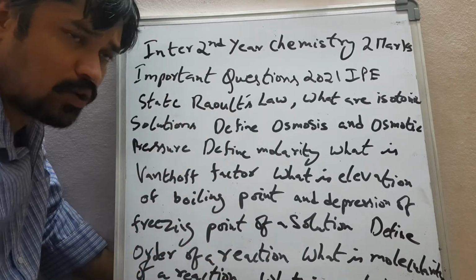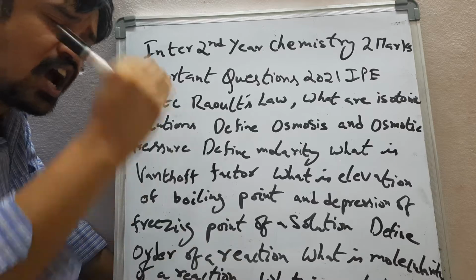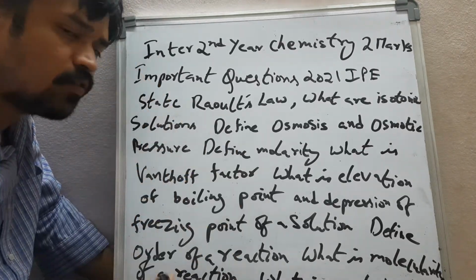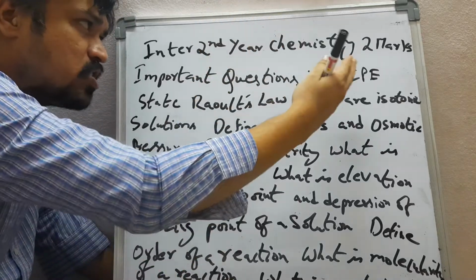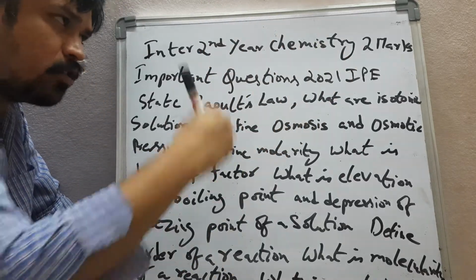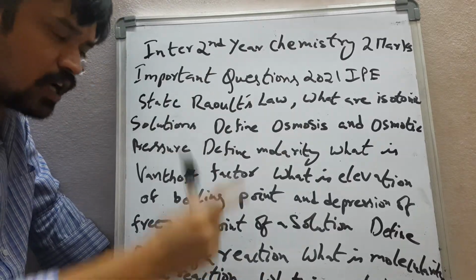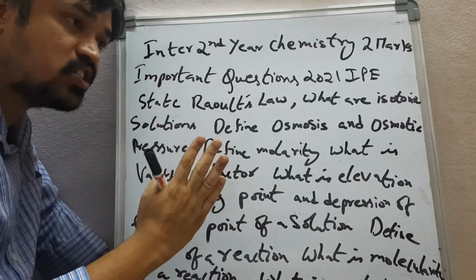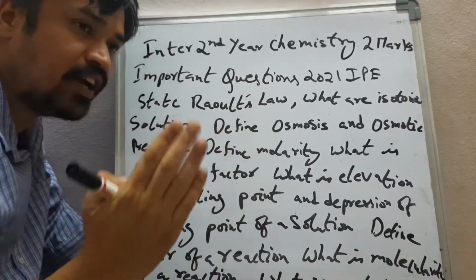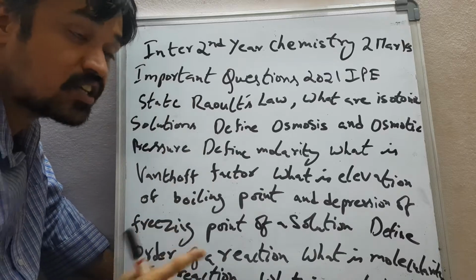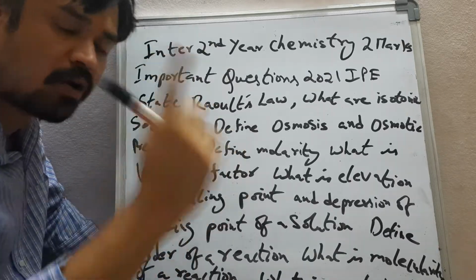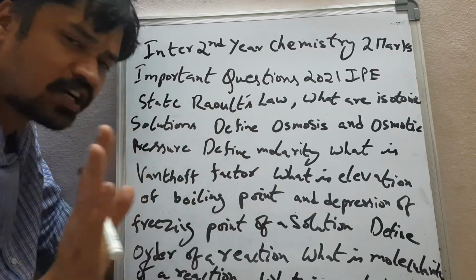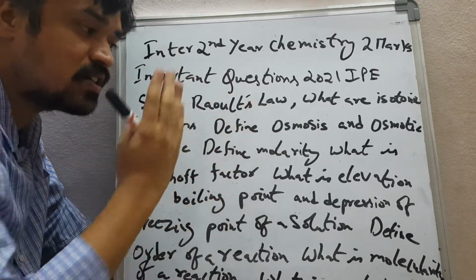Here is only one point I want to say: just understand the concept of each and every topic. Whatever the topics, whatever the questions you are preparing in chemistry for intermediate second year, it might be 2 marks or any other weightage of marks, understanding the concept and practicing will definitely give you great success in the public examinations to get full marks, that is 60 out of 60 or 100 out of 100. In any subject, understanding the concept and practicing is very important.